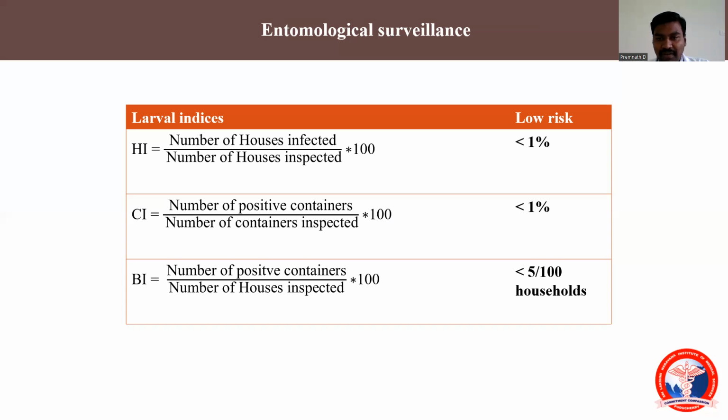So when can we call an area low risk? House index should be less than 1%, container index should also be less than 1%, and Breteau index should be less than 5 per 100 households. If these are the percentages, we can call the area allocated to us a low risk area for dengue. If the numbers are in the other range, it is a high risk area.